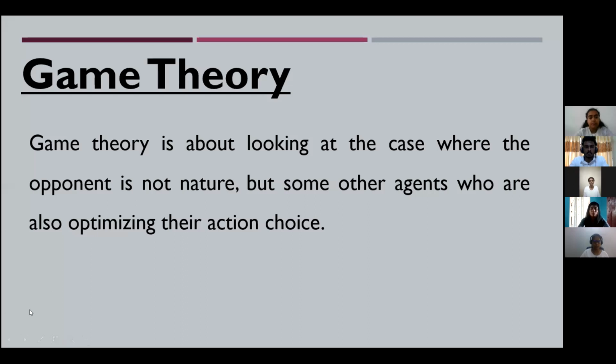Before we get into the problem, let's see what is meant by game theory. Game theory is about looking at the case where the opponent is not nature, but some other agents who are also optimizing their action choice. And so the agent has to form expectations as to how others will act. We can see three key ingredients of the situation. What can each player do? It is called strategies. The second one is what an agent knows or observes. It is called information. The final one is what each player's objective is. It is called payoff at end nodes.